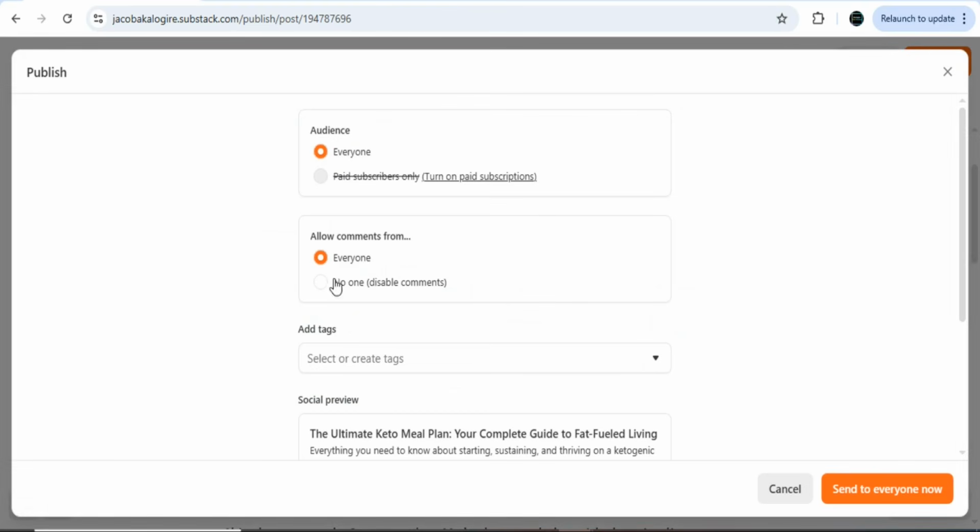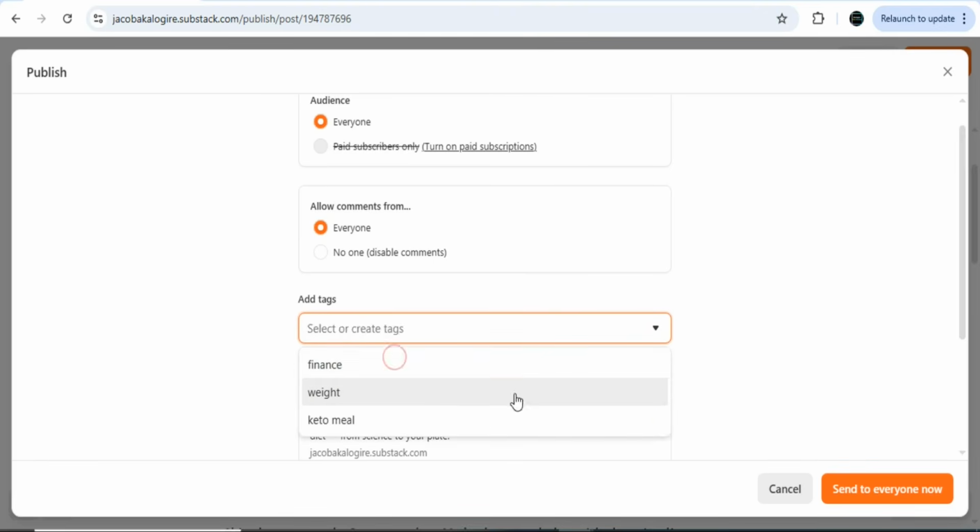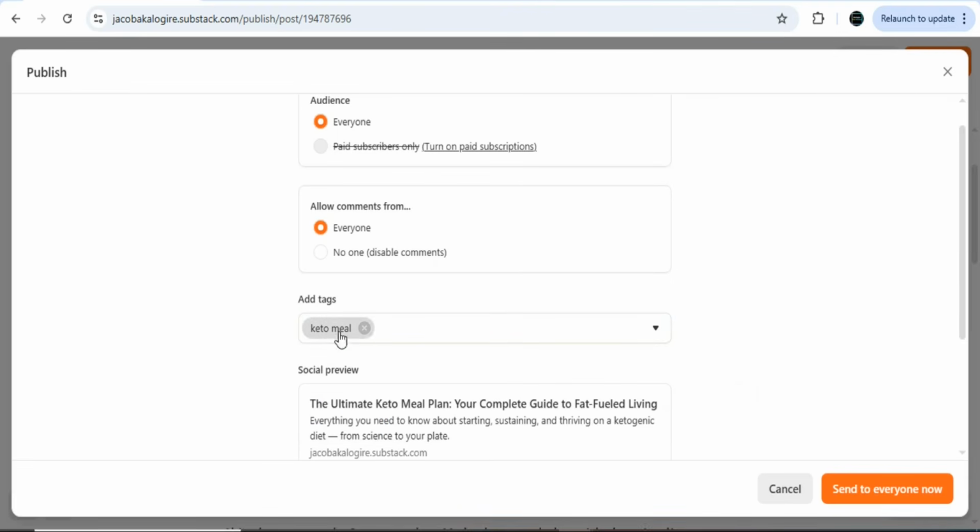These are the options. You have to add some tags. They have weight loss tags and many others. So you can see weight loss. So just add as many tags as you can. So let's say weight loss. As you can see, weight loss has been added. So let's type something like keto meal. Once that is done, click on create. As you can see, that has been done. Keto meal has been created. So you have to add a lot of different tags.